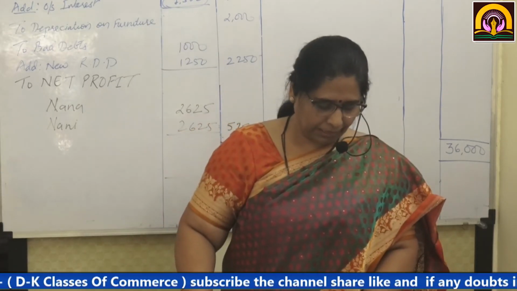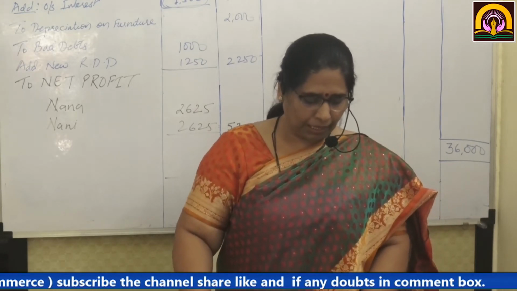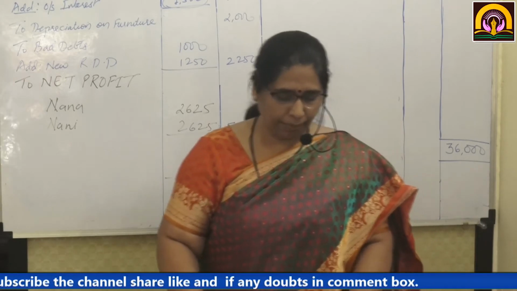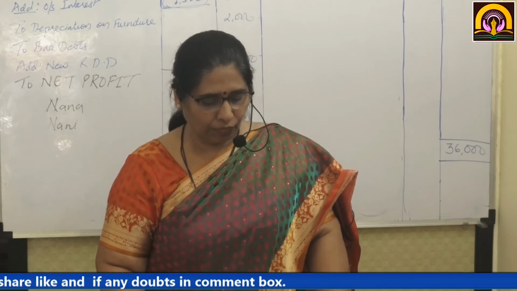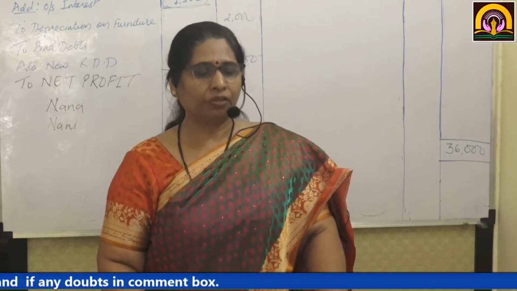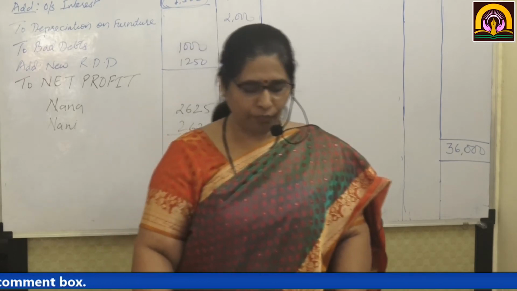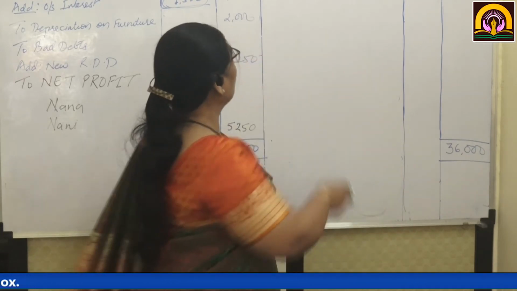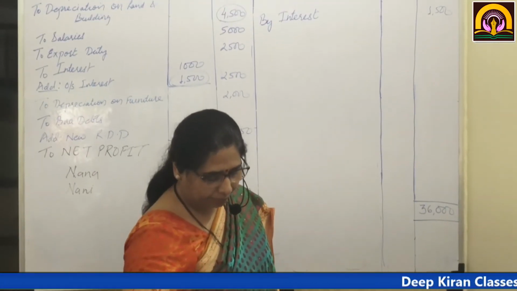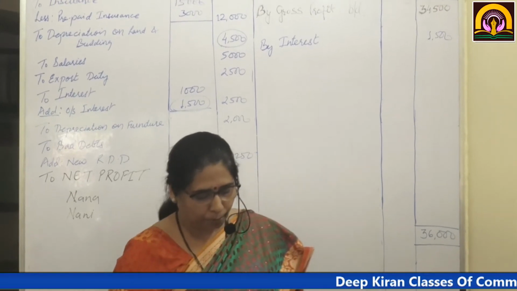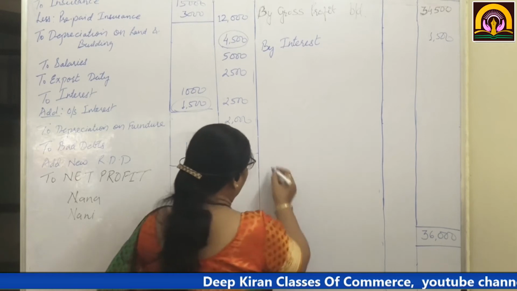Now interest, we have received 1,500. Bills payable will come to the balance sheet liability side. Now gross profit amounted to rupees 34,500. Since the trading account is not to be prepared, they have given the gross profit, and we have written it over here as gross profit, 34,500.